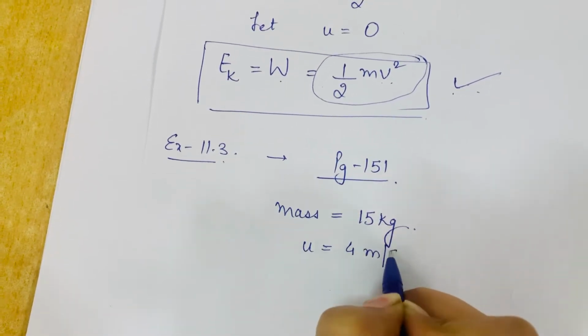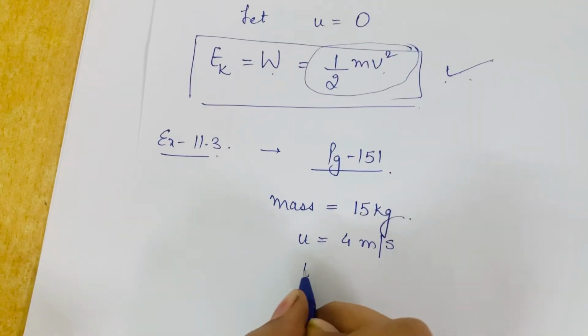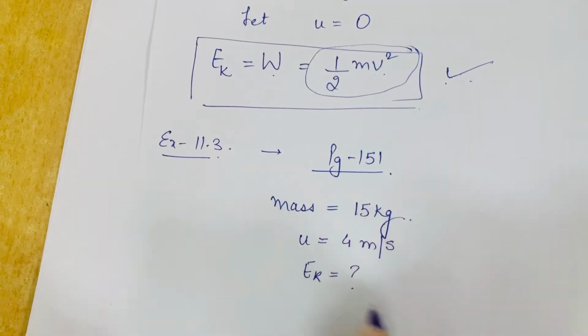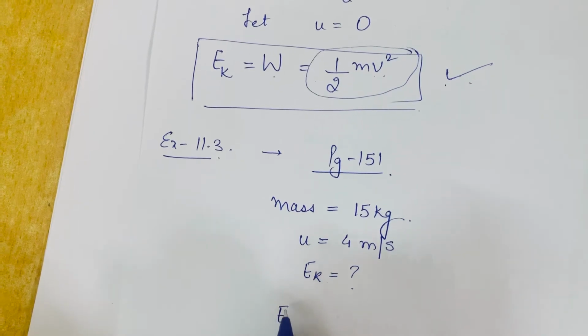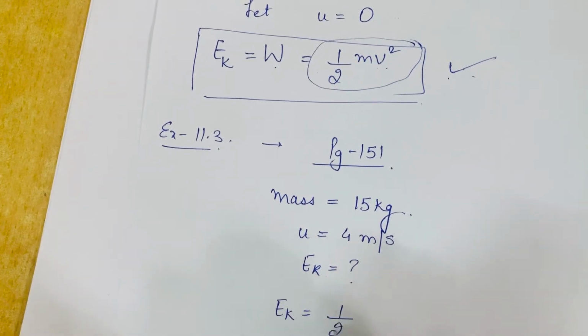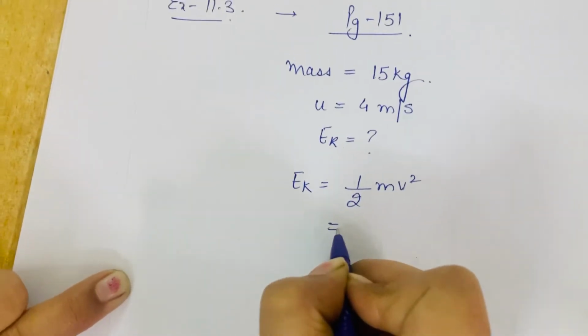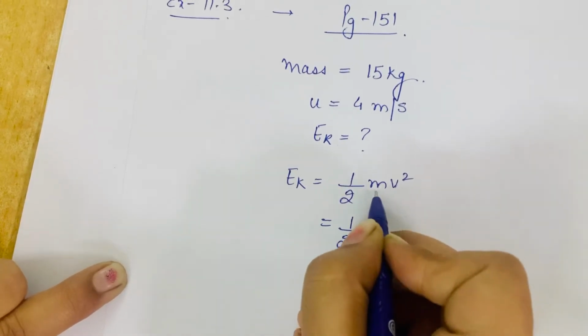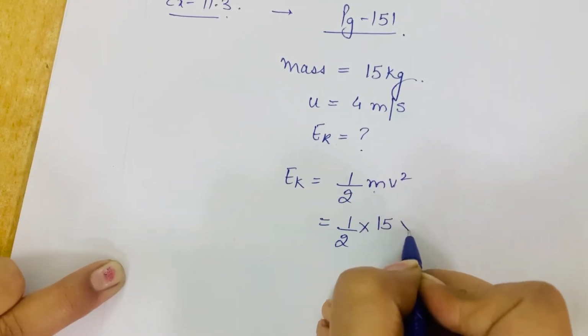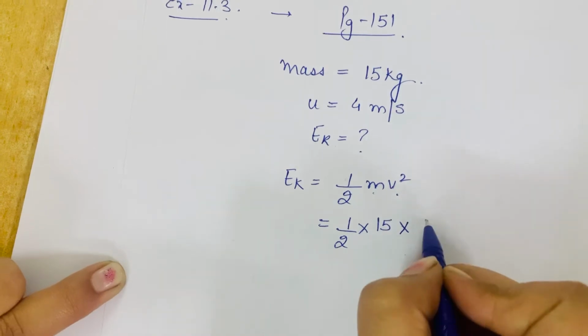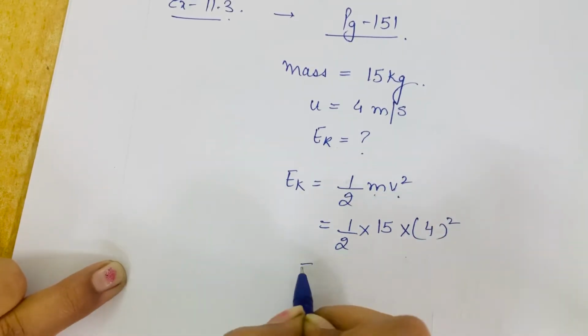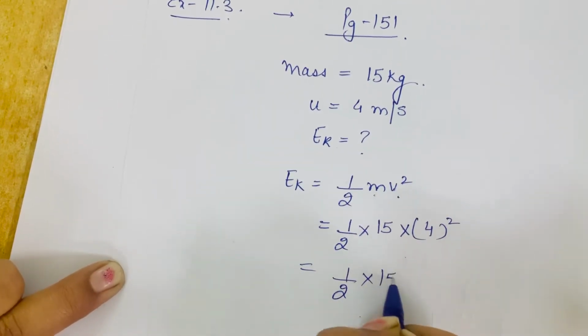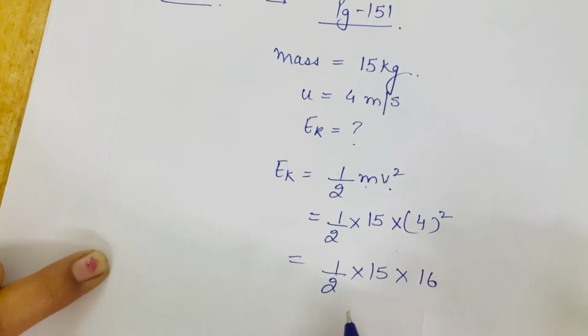Velocity is given to you 4 meter per second and you have to calculate kinetic energy. The formula of kinetic energy is half mv square. Just substitute the value. The value of m is 15. The value of v is 4. Square of 4, this is half into 15 into 16.